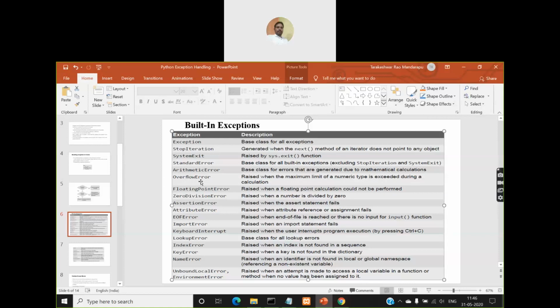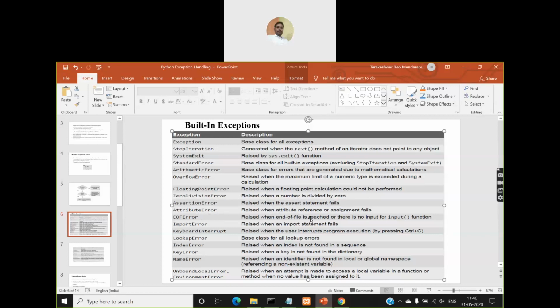If the value is beyond that range, you'll get an overflow error. Then floating point error is raised when a floating point calculation could not be performed. Zero division error is raised when a number is divided by zero. Assertion error is raised when the assert statement fails.